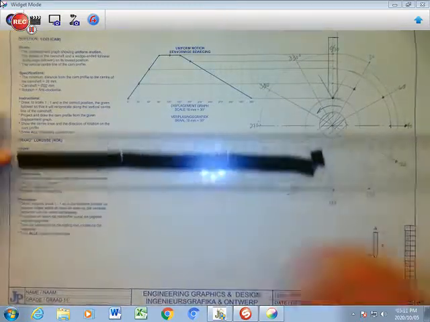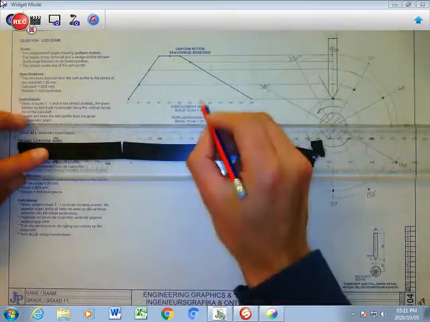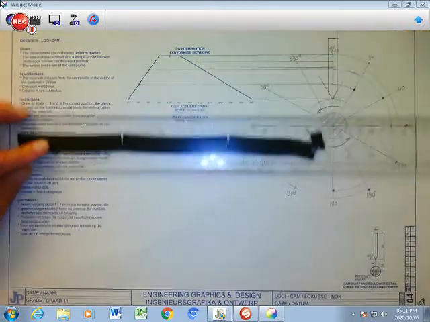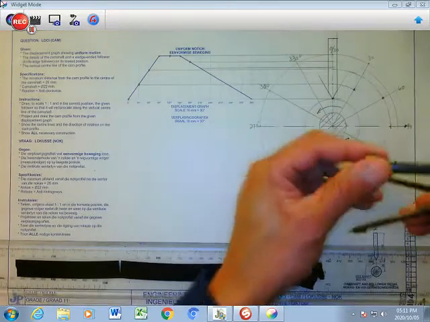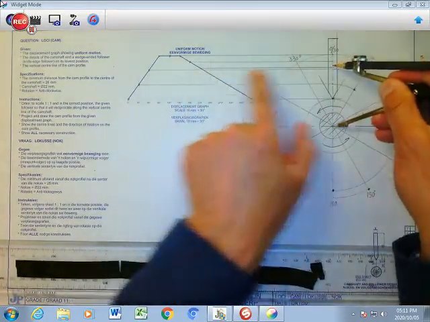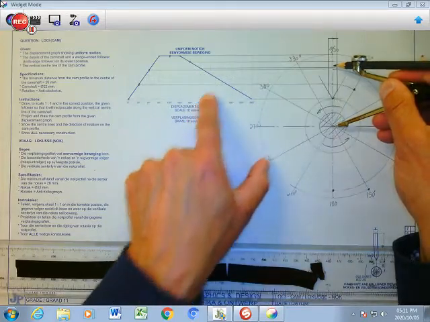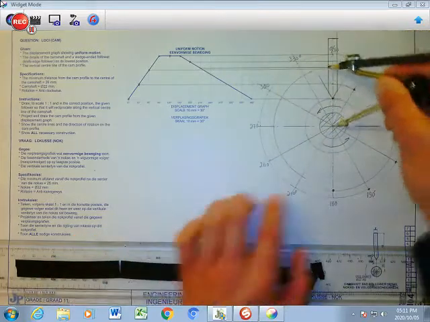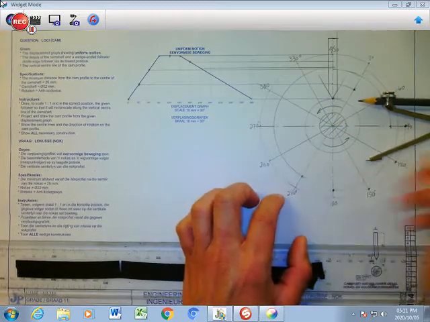And then I go to my 210, which is going to be where that crosses there. And now, once I've reached my 180, I can actually take it this way. So that's my 180 point. Sorry, not my 180 point, my 210 point there. And I take it and I arc it this way. I plot my point there.